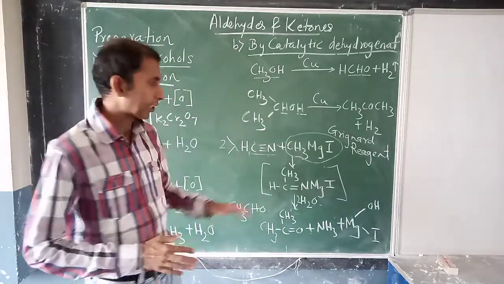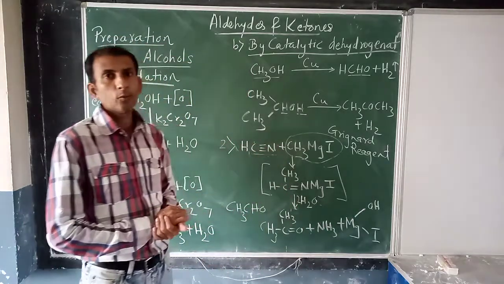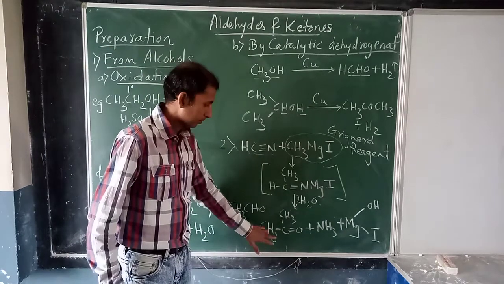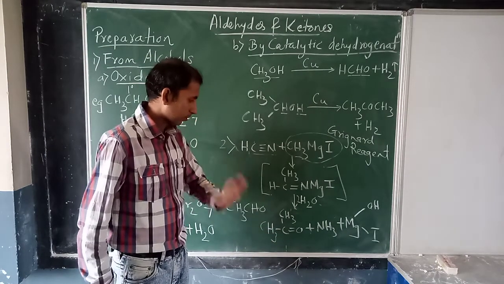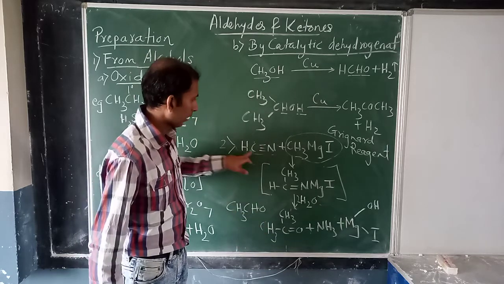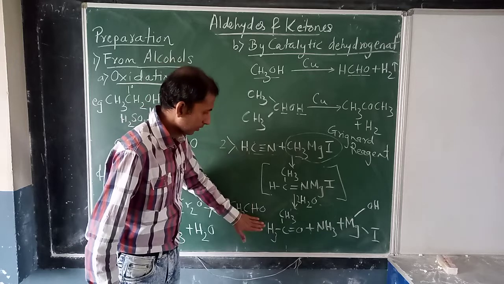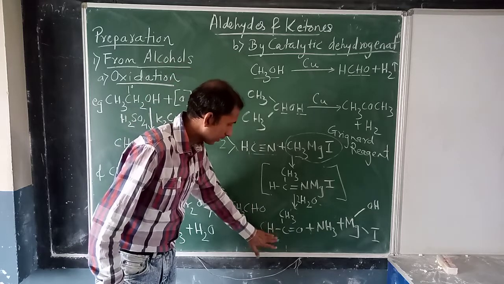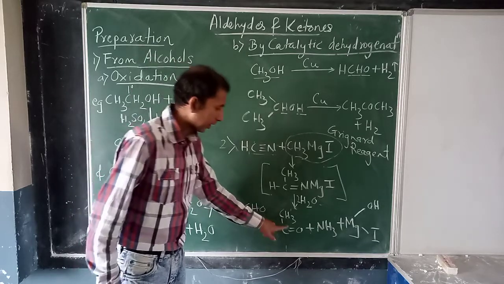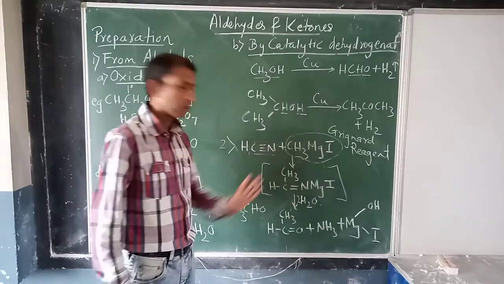You treat this intermediate with water, and in this first case when we have H here, we will get only H here. So you get aldehyde CH3CHO.